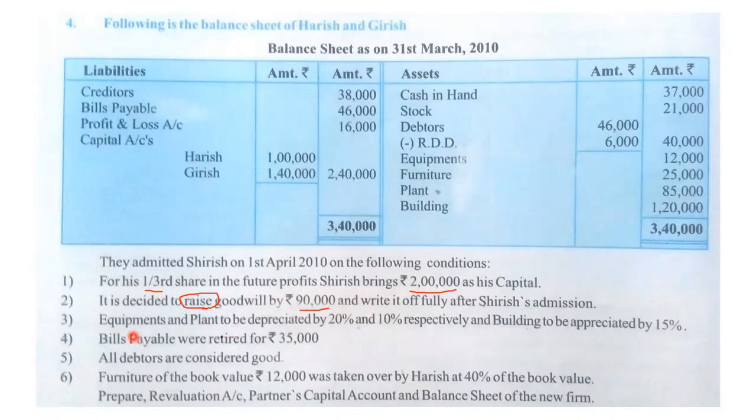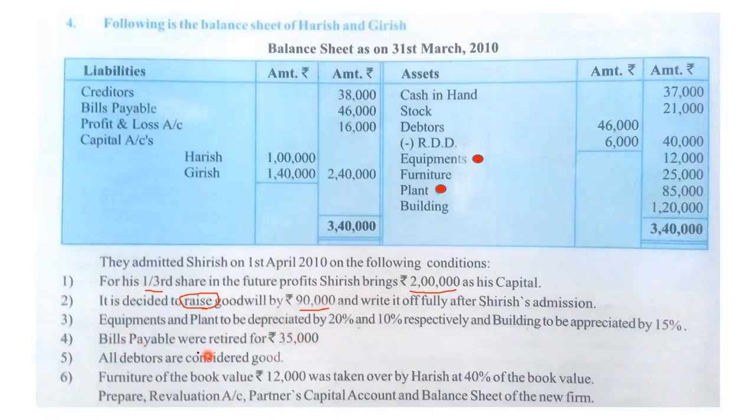Okay. Equipments and plants to be depreciated by 20% and 10%. So we will always mark the revaluation of assets and liabilities. So equipments and plants are to be depreciated. I will make a mark in front of equipments and in front of plant. Okay. Bills payable were retired for rupees 35,000.